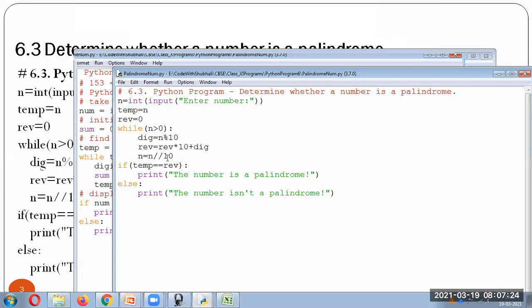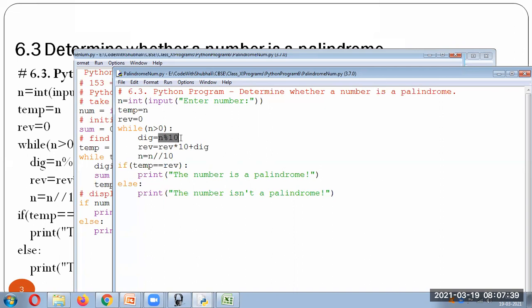The logic is we are simply reversing the number. If the number is 153, or whatever the number is, or if the number is 121, we will reverse it. And if we are getting the same number, then we'll conclude it's a palindrome. So the logic is the same.